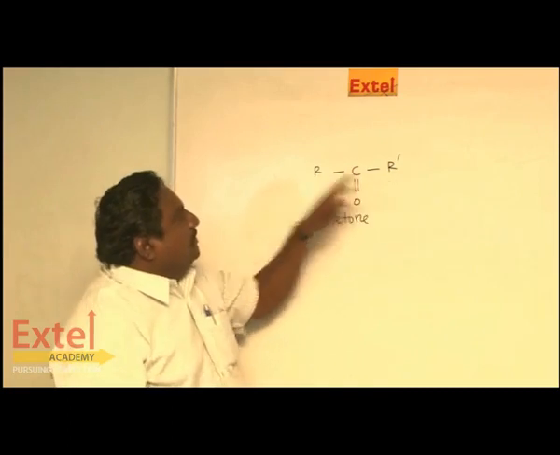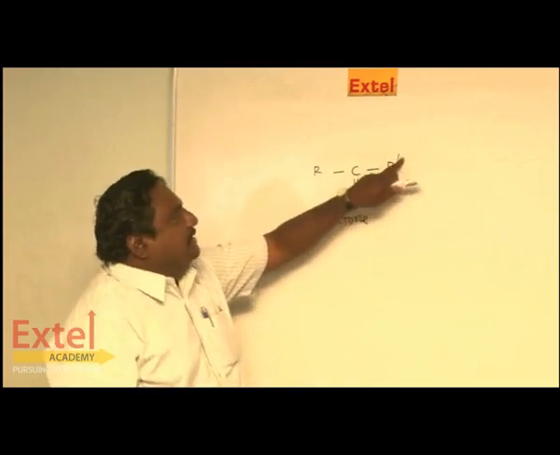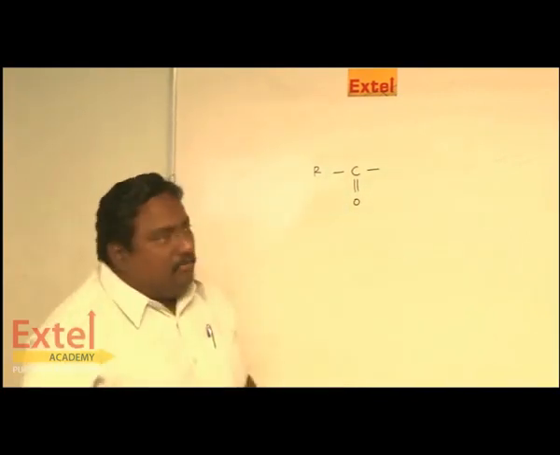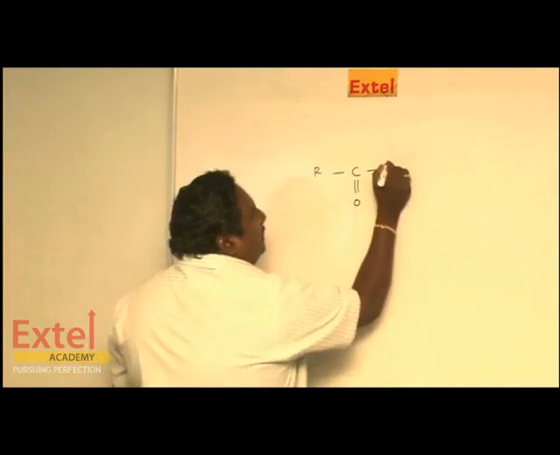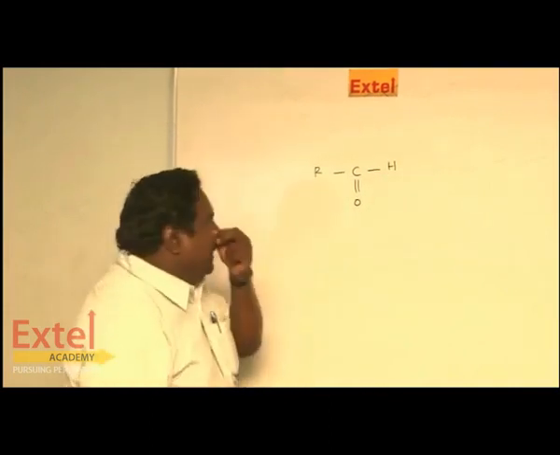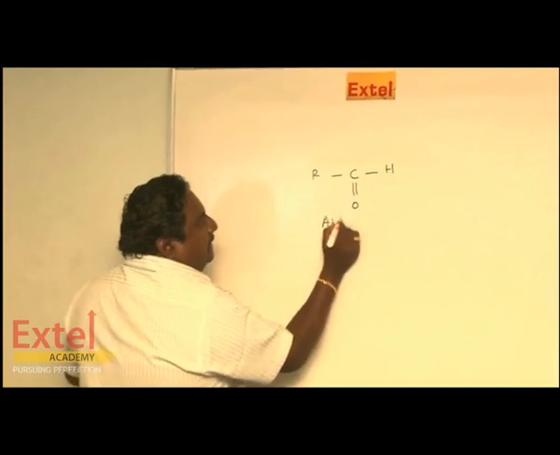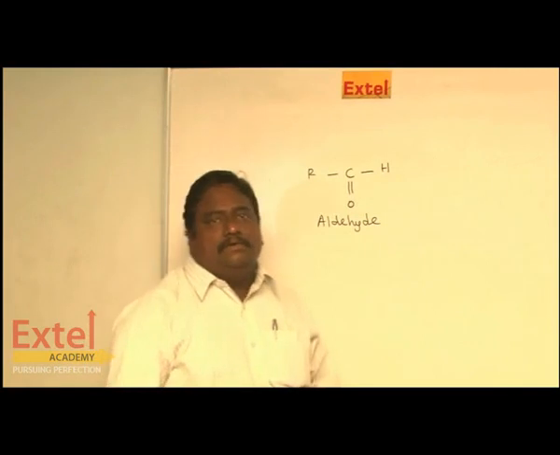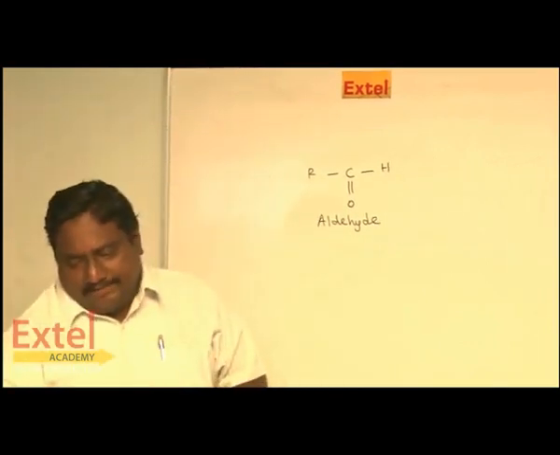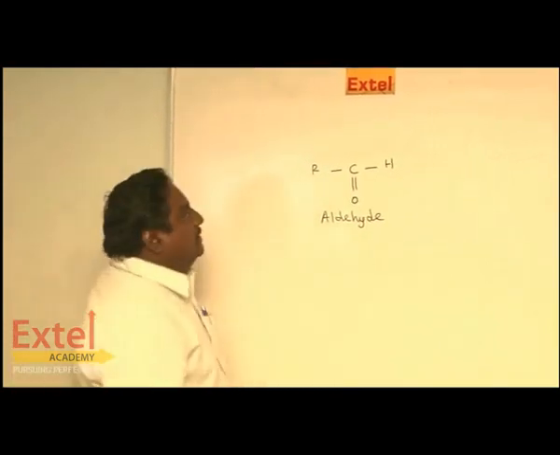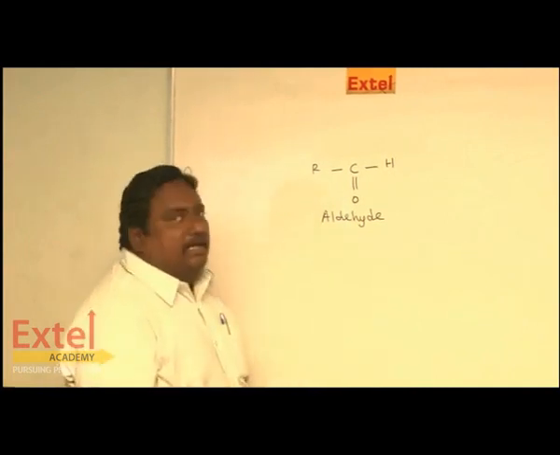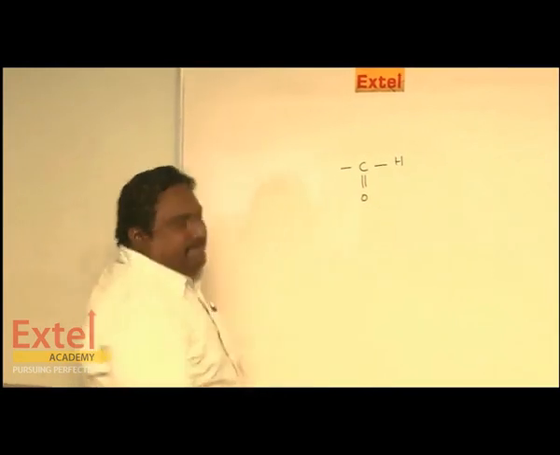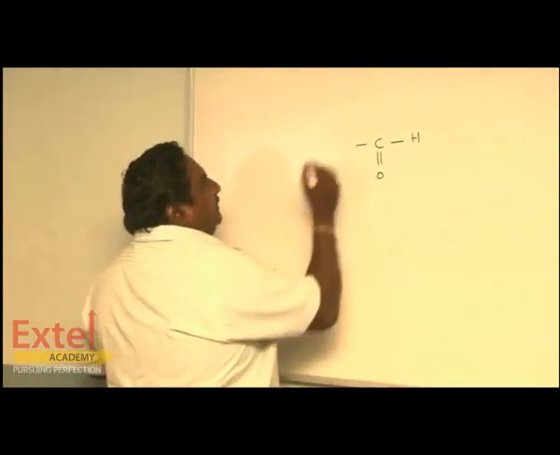Look here, in order to differentiate these two, I put the symbol like this. Suppose on one side you have an alkyl group, on the other side you have H, then it is called an aldehyde group. So the ketones and aldehydes are collectively called carbonyl compounds. Let's see aldehydes first. The simplest aldehyde has been represented like this.